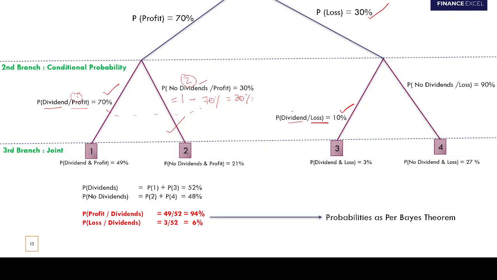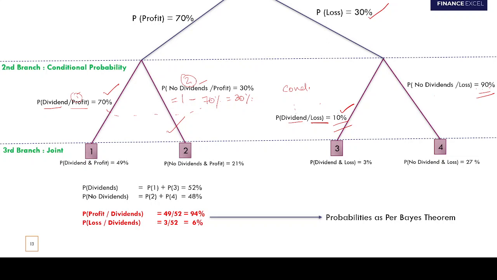So this too is a conditional probability. And naturally, if this is 10, then this is going to be 90. This is the probability that the company would not pay dividends given that it is experiencing a loss. The logic is the same: these two events are mutually exclusive and exhaustive, and the sum of their probabilities should equal 1.